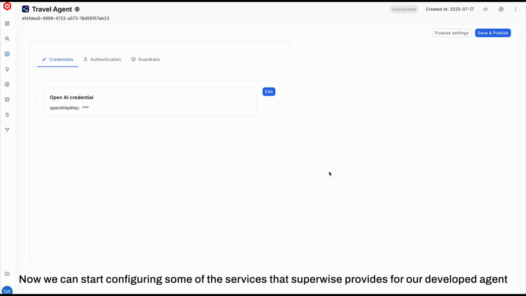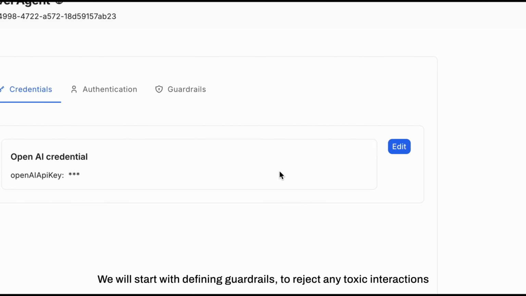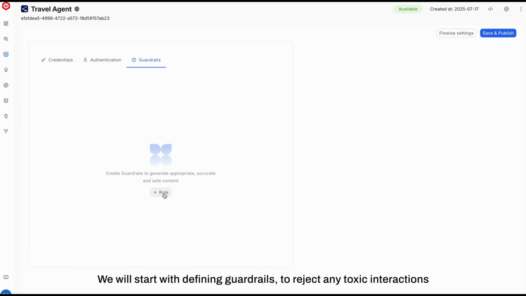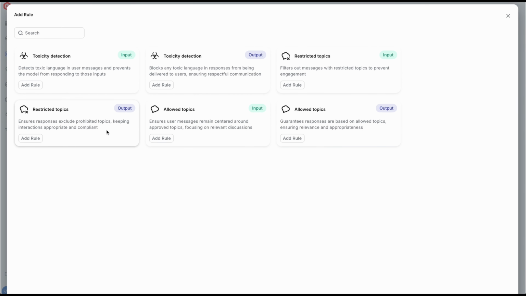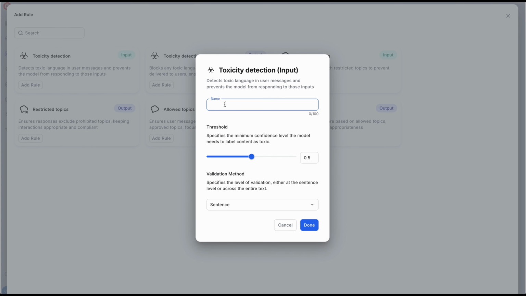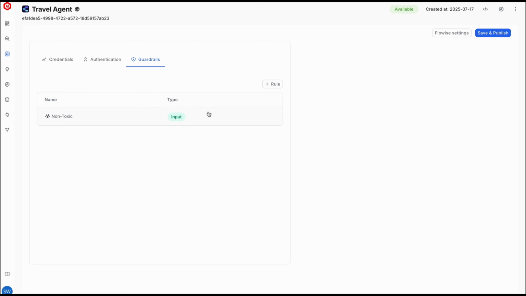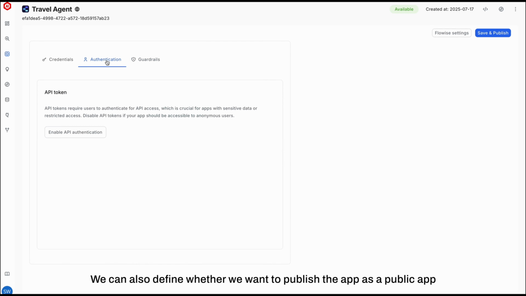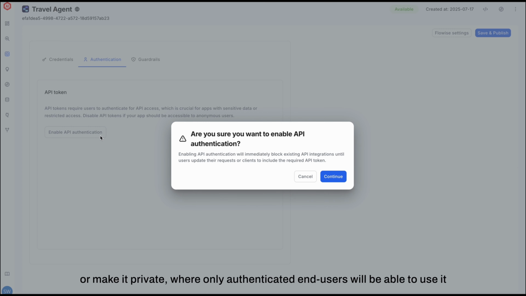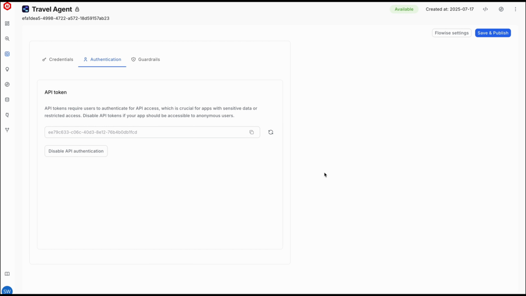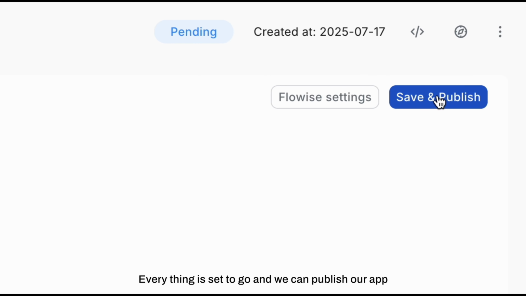Now we can start configuring some of the services that Superwise provides for our developed agent. We will start with defining guardrails to reject any toxic interactions. We can also define whether we want to publish the app as a public app, which makes it open for everyone, or make it private, where only authenticated end users will be able to use it and manage the required token. Everything is set to go, and we can publish our app.